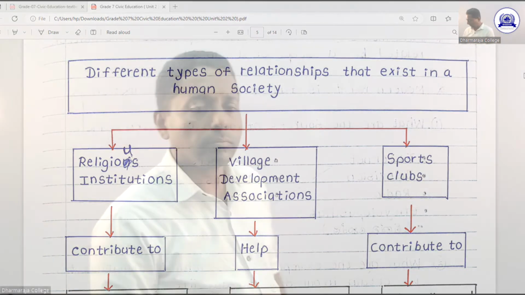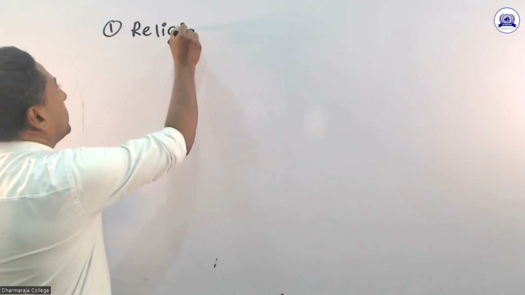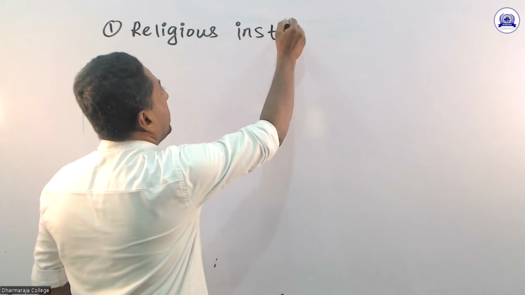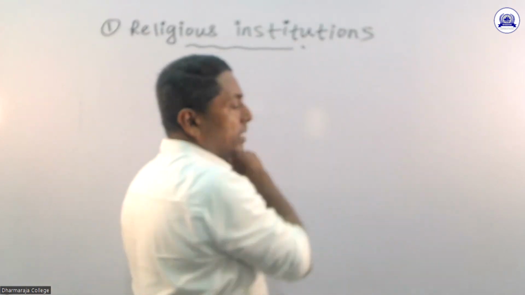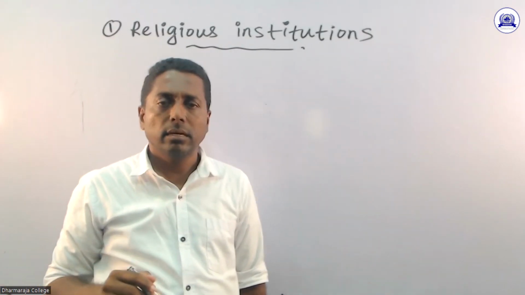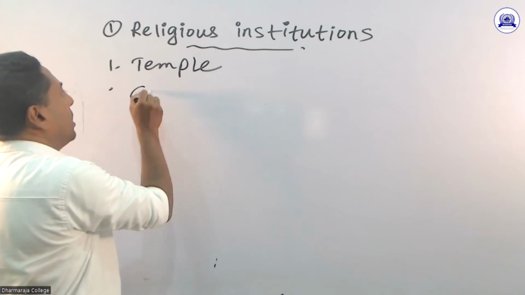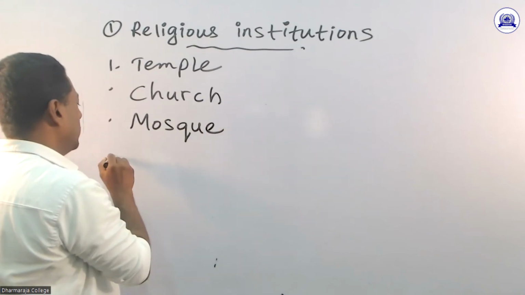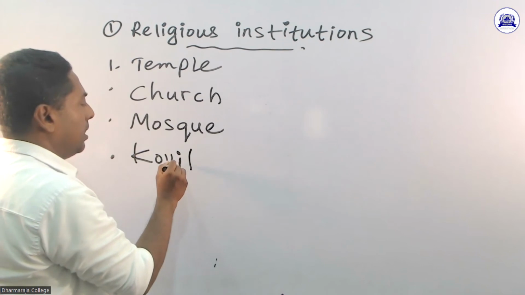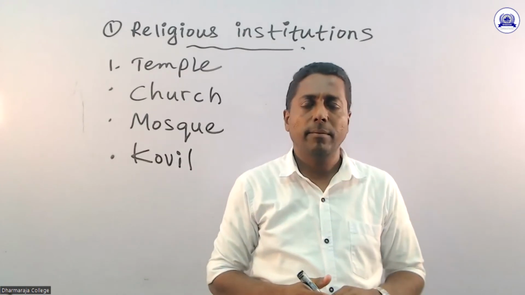Religious institutions. What are they? Temple, church, mosque, kovil, okay? Temple, church, mosque, kovil.